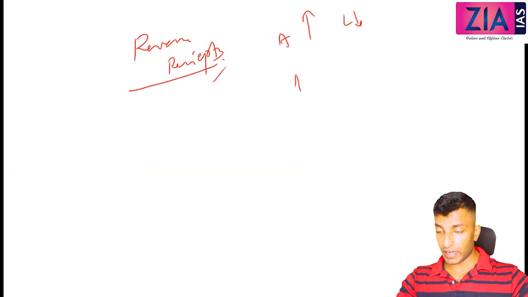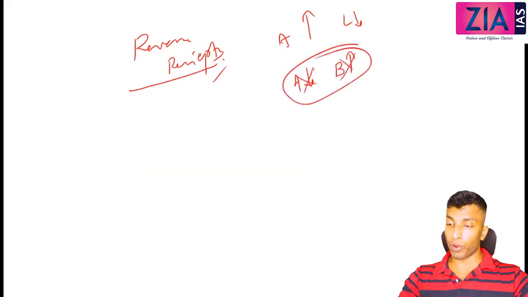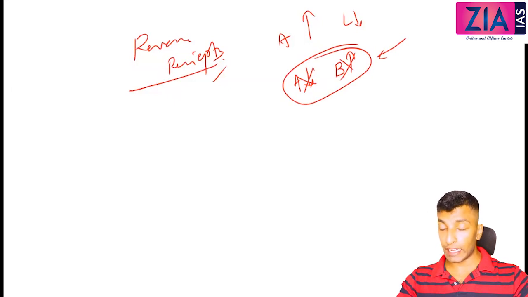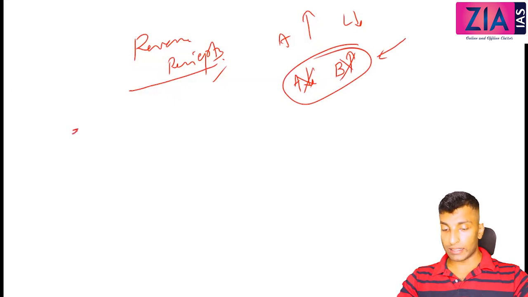Revenue receipts will be better. Because in case of capital receipts, either you are selling asset or you are borrowing, right? So these two are not considered as good anyway. It's like you are selling your assets to meet your day-to-day life, right? So how long you can sustain and survive? So from the perspective of expenditure, capital expenditure is good, revenue receipts is better.